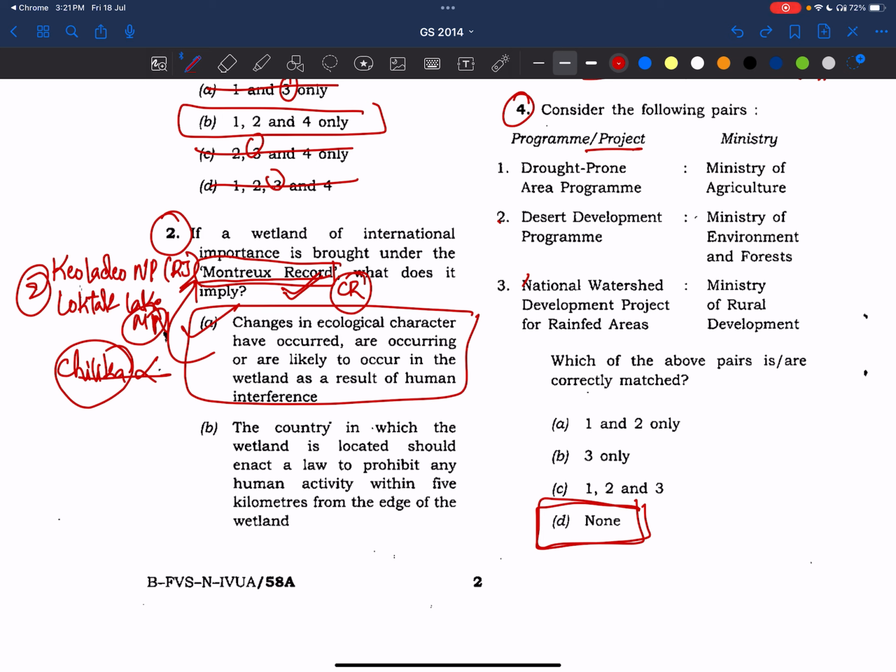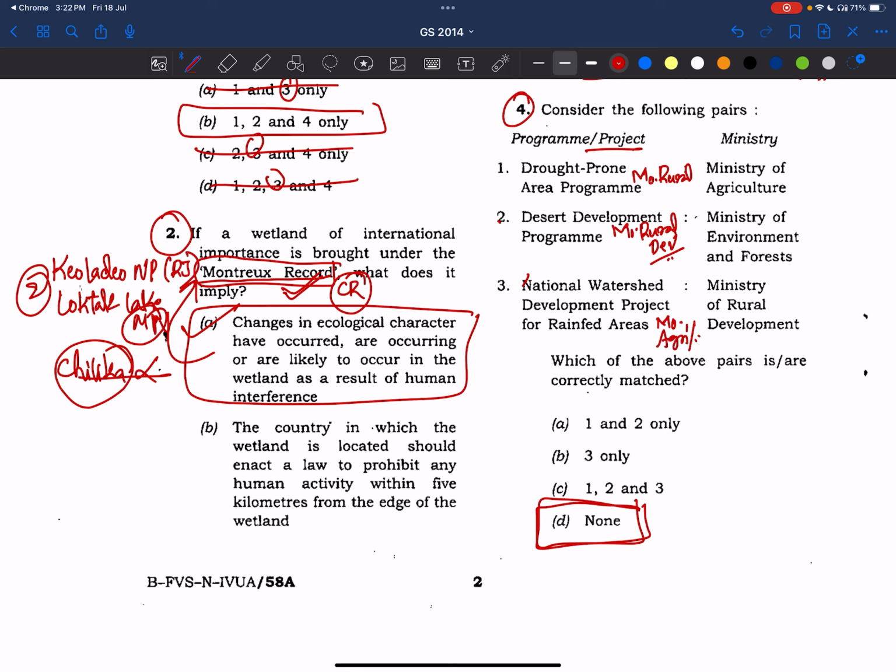So please avoid these types of questions. There is nothing much to explain. If you want, you can read the answer. Okay, I'll tell you the answer also. This drought prone area program is part of the Ministry of Rural Development. Now, this desert development program is also part of the Ministry of Rural Development. Who will think the desert development program is also part of the Ministry of Rural Development? Right? Like that it will be there. Now, see, the National Watershed Development Project is of the Ministry of Agriculture.